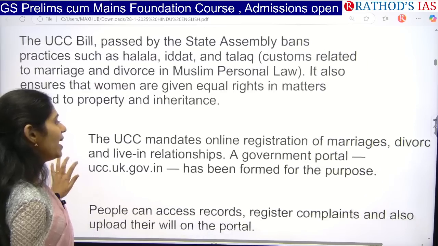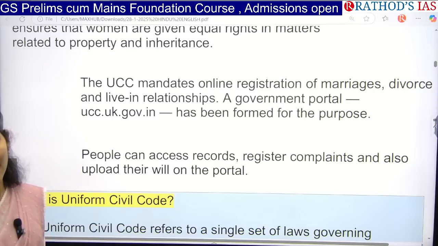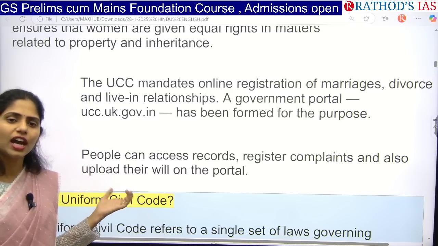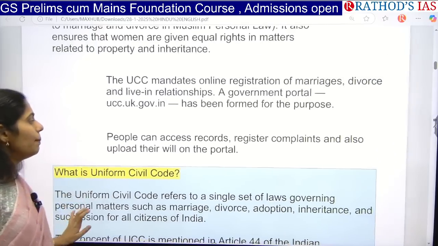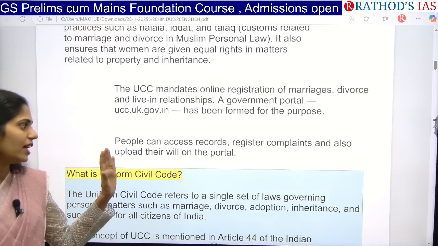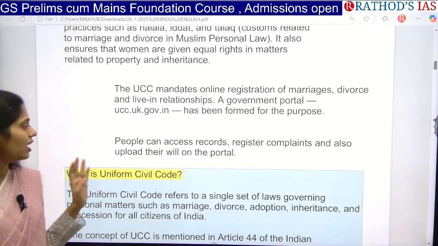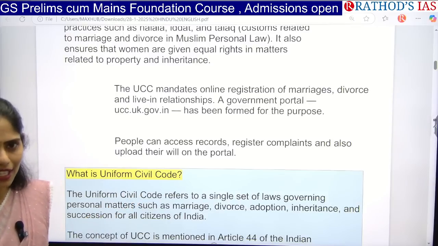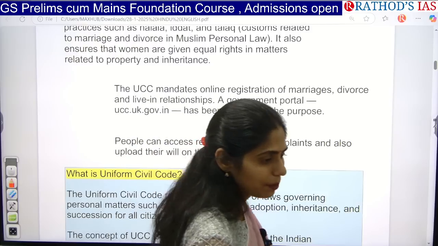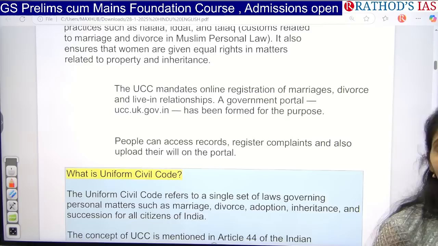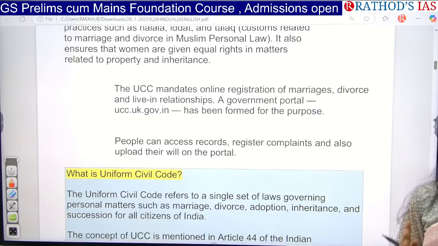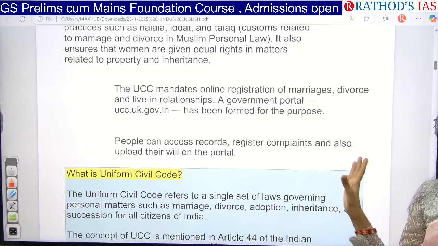Okay, and UCC now mandates online registration of marriages and even divorce. And one more important point you have to remember is that even live-in relationships also need a registration under a portal under this UCC. And even people will be having access to the records, register complaints and also upload their will on the same portal itself. So here we came up with a portal. In that portal the people now can access the records, and they can post or register their complaints, and even they can upload their will. So everything will be done on a single portal.